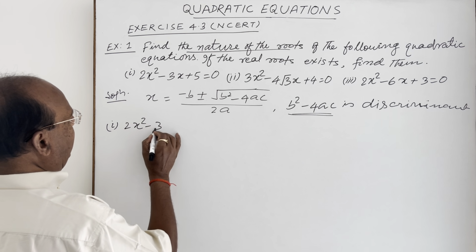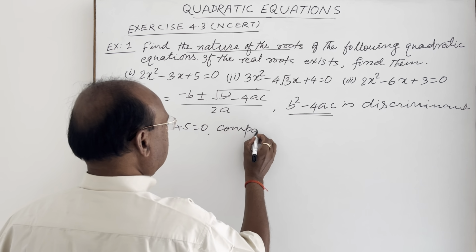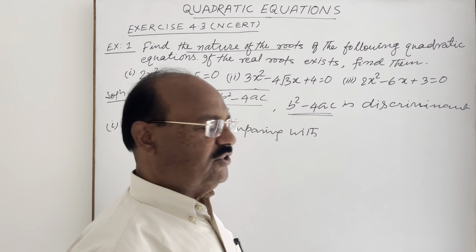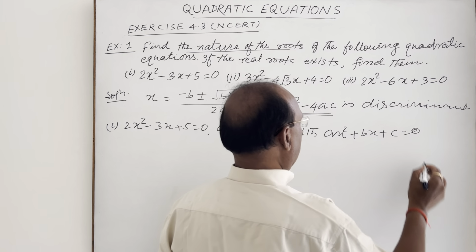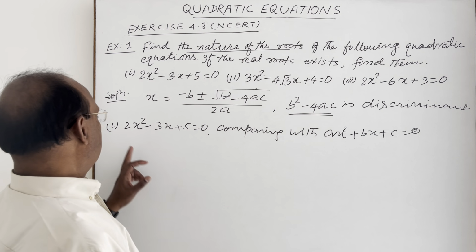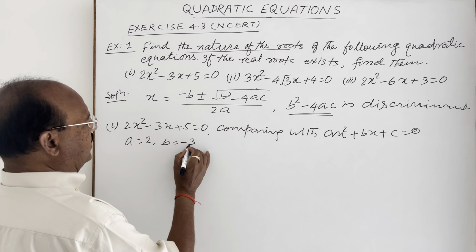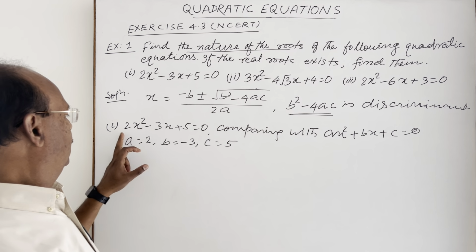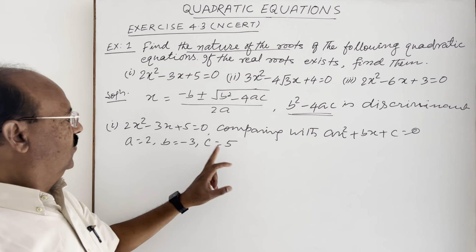Here 2x square minus 3x plus 5 is equal to 0. We'll compare it with the general form of quadratic equation, which is ax square plus bx plus c is equal to 0. So a is equal to 2, b is equal to minus 3 and c is equal to 5 by comparing these two equations. In place of a, 2 is here, in place of b, minus 3 and in place of c, 5 here.